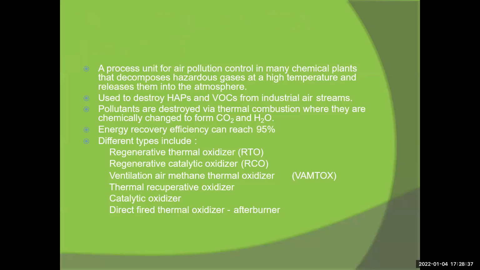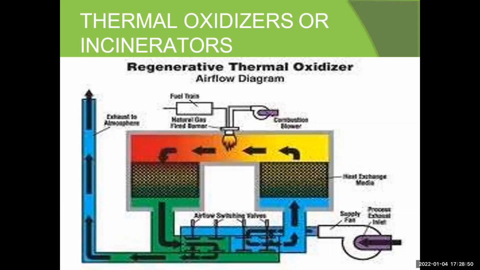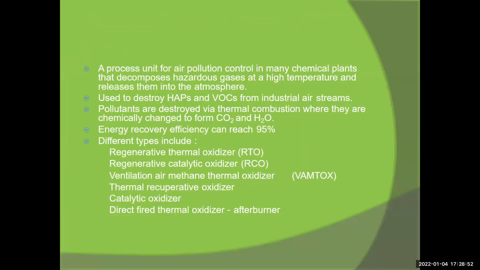This type of process is used as a unit for air pollution control in many chemical plants to decompose hazardous gases at high temperature before releasing them into the atmosphere. So with a thermal oxidizer you control air pollution in chemical plants.